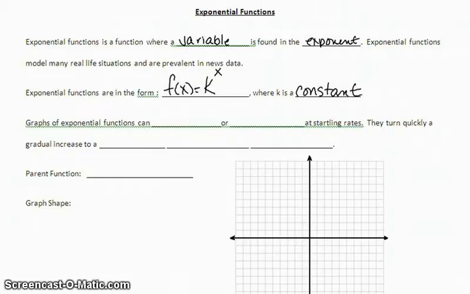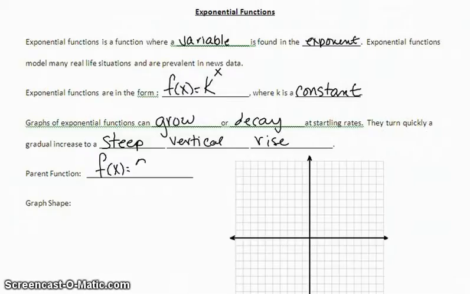Graphs of exponential functions can grow, increase, or decrease at startling rates. They turn quickly from a gradual increase to a steep vertical rise. The parent function is f of x equals 2 to the x power, where our input values will become the exponents on our 2, our constant.